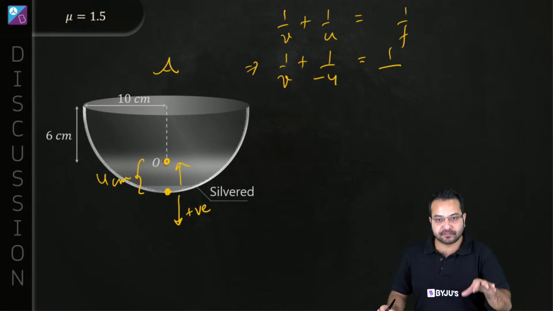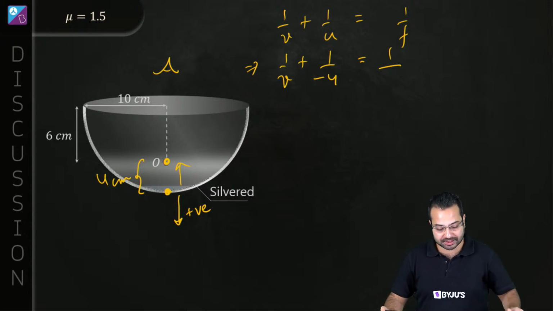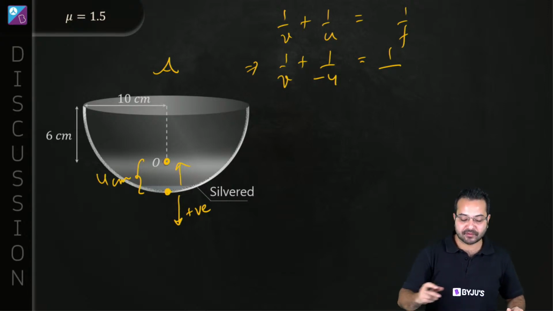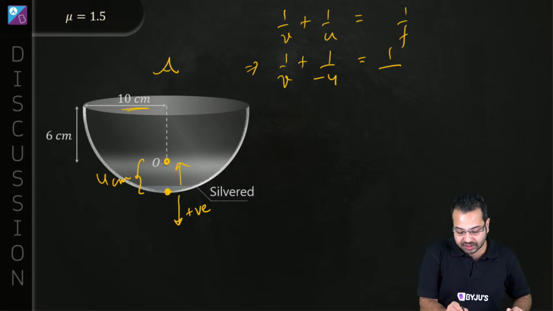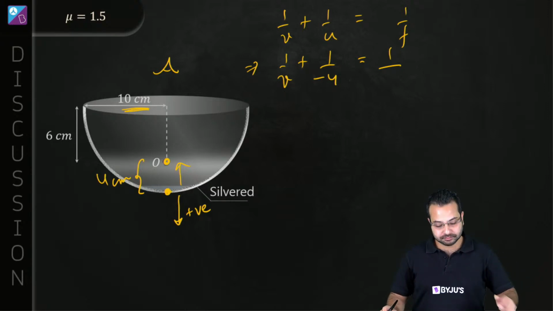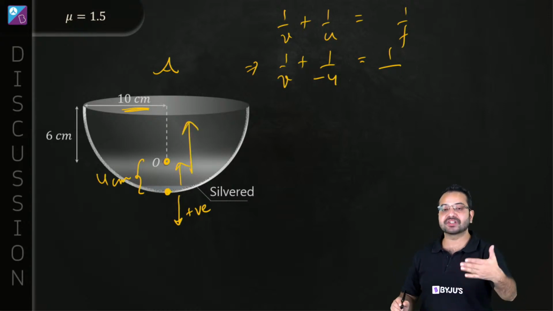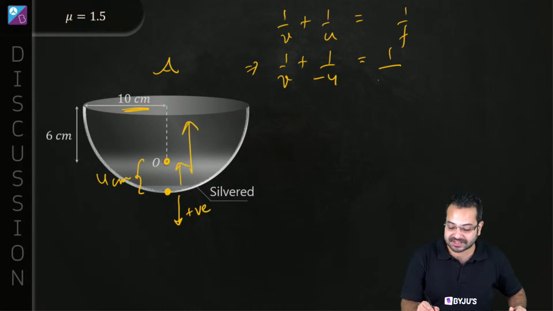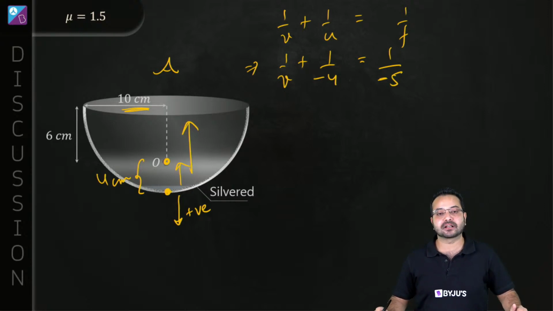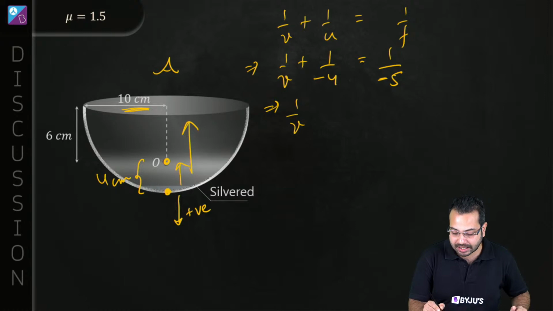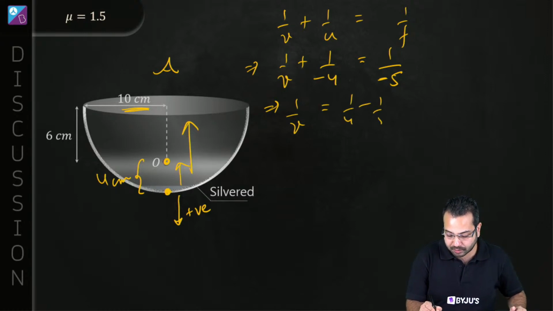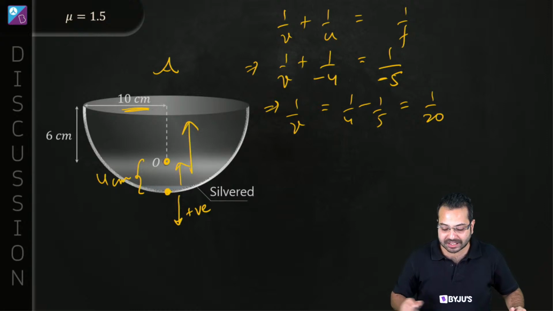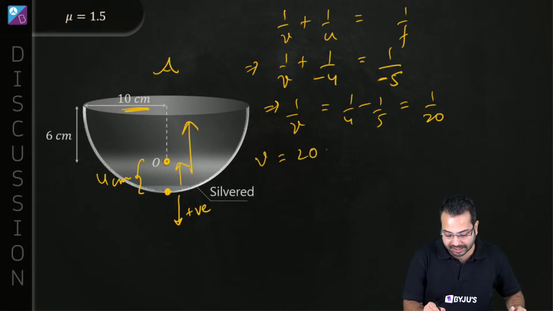What will be the focal length of this silvered mirror? The focal length is going to be half of the radius of curvature. What is the radius of curvature? It is 10 centimeter. So the focal length is going to be 5 centimeter, but it is a concave mirror. For a concave mirror, the radius of curvature is in which direction? It is in the negative direction, which means I'll have to substitute minus 5 centimeter. Is that correct? All right, so from here, what do we get? We get 1/v = 1/4 minus 1/5. This is going to give me 1/20, which means v is 20